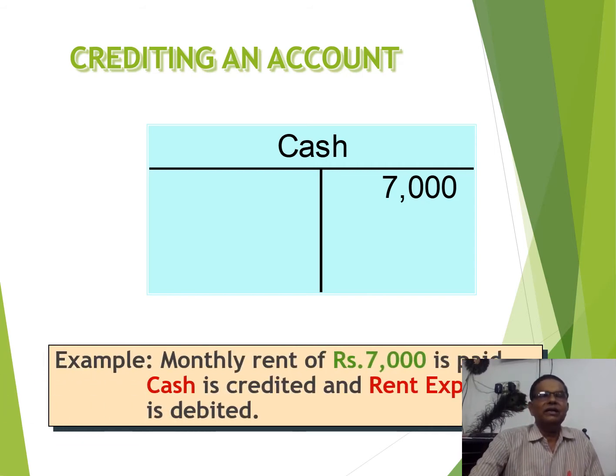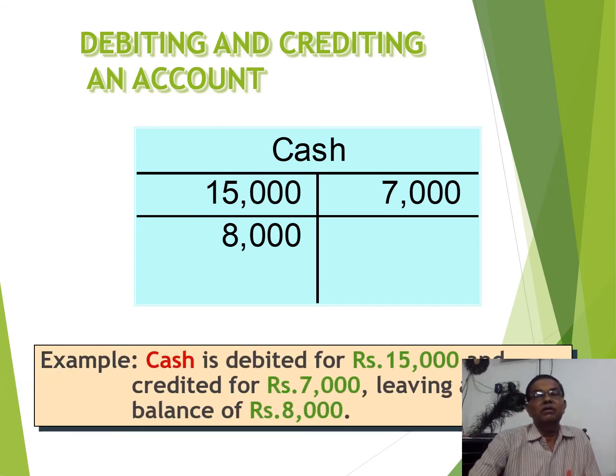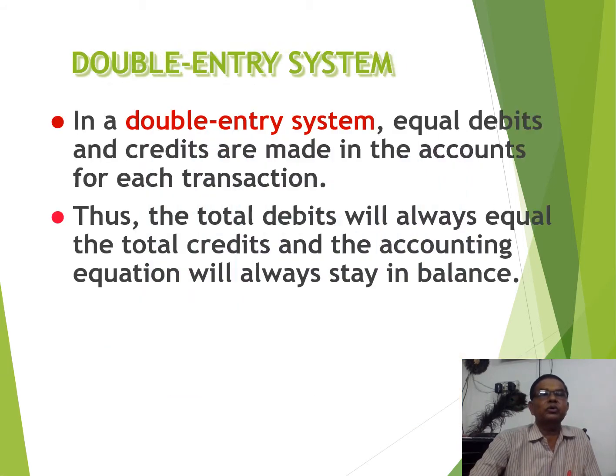Here the rent paid of rupees 7,000 is shown on the credit side of the cash account. And when we are merging the two sides, the debit side is 15,000, the credit side is 7,000, and the balance is 8,000. So this is a very simple way of debiting and crediting in an account. This is also called the ledger account. My dear friend, here the narration is given.